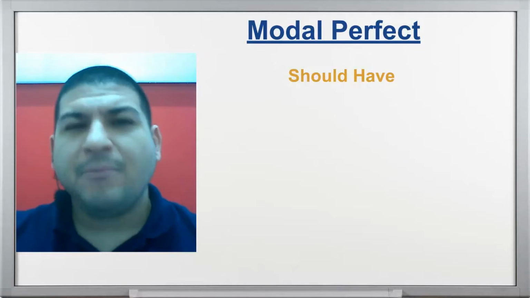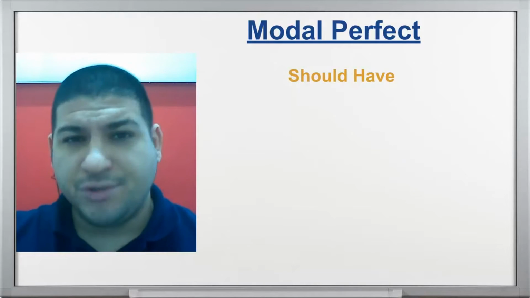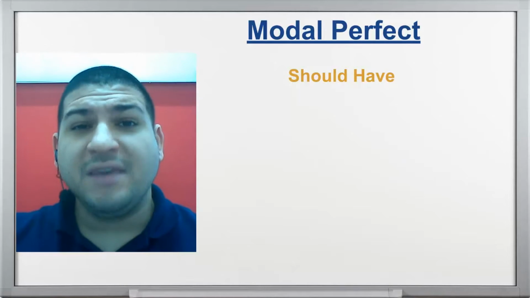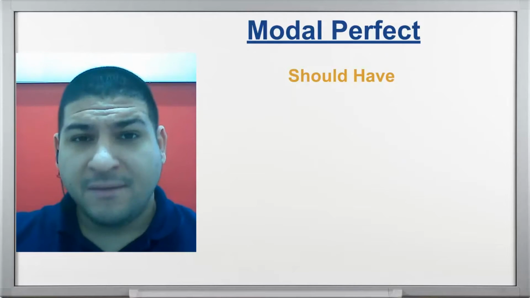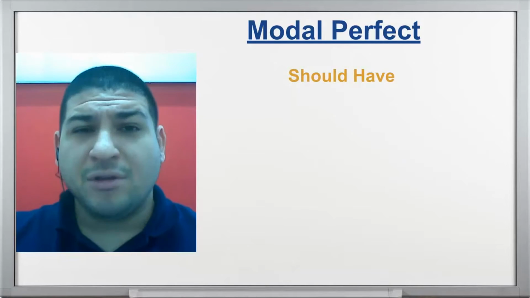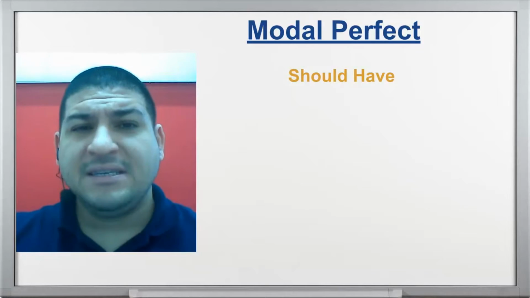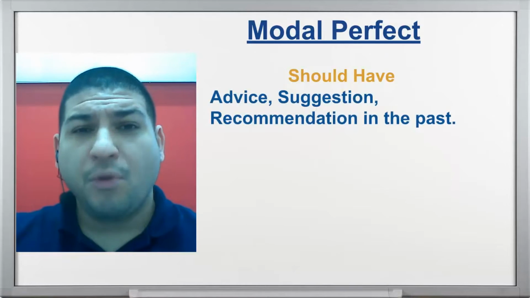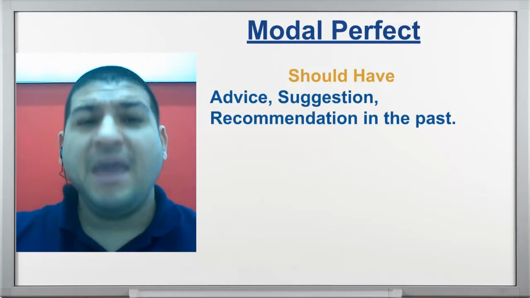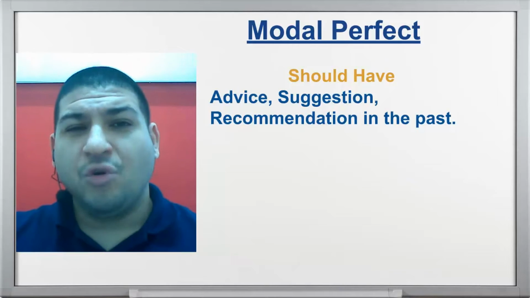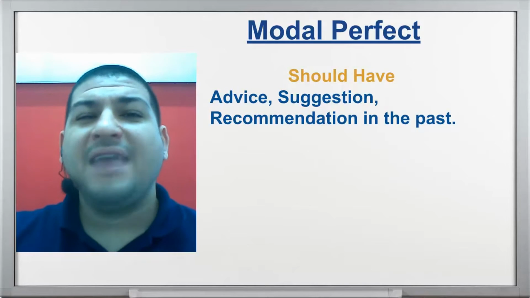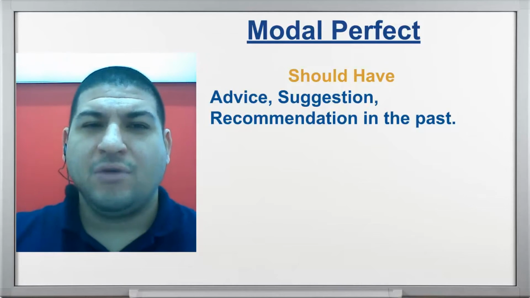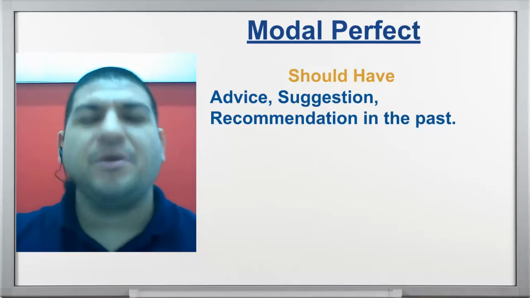First, do you remember some time ago when we learned the modal verb should? Well, should is used to give advice, to make a suggestion, to make a recommendation, right? Now, it's very similar, the modal perfect. We use the modal perfect should have to give advice, make suggestions, and make recommendations in the past. So we use it to talk about past situations, to make recommendations and give advice on past situations.